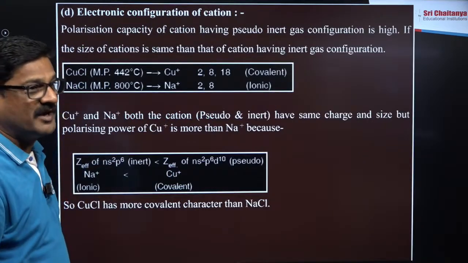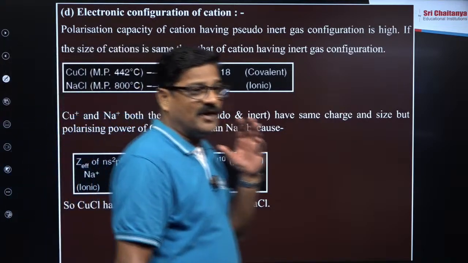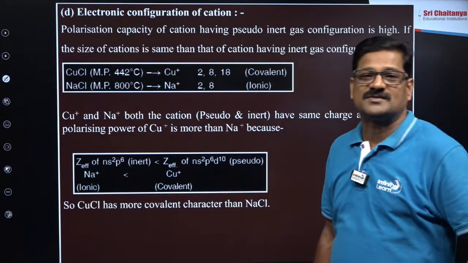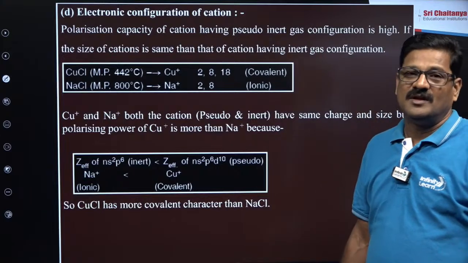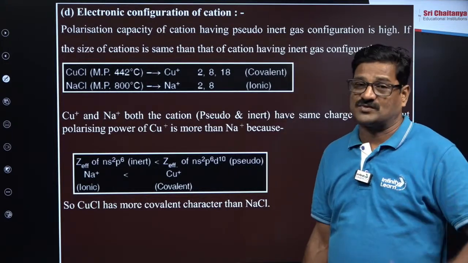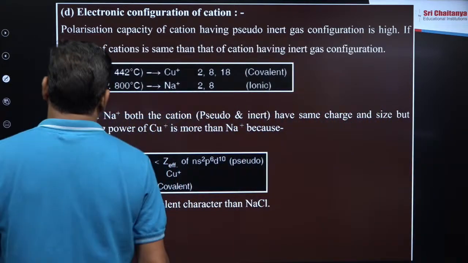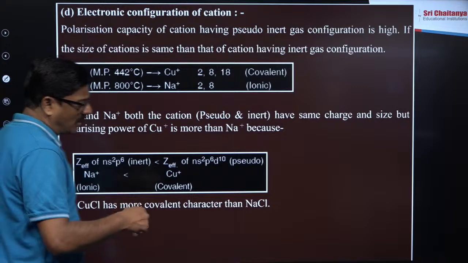And it is going to be electronic configuration. If you have noble gas configuration, it will be more ionic. If you have pseudo noble gas configuration, it will be covalent, right? So you can see more ionic.